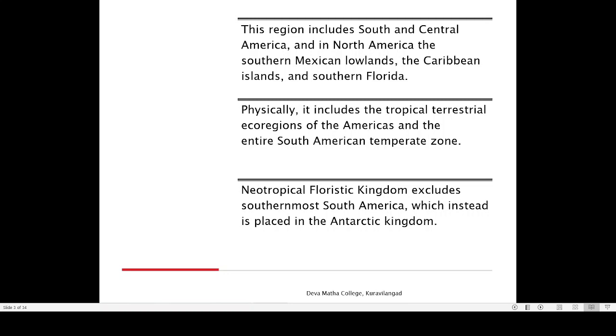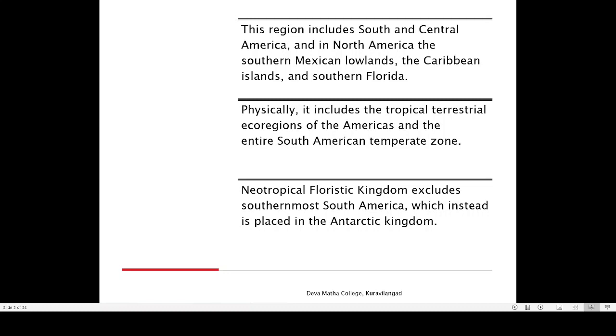Physically, it includes a lot of tropical rainforest. Then the Neotropical floristic kingdom excludes the southernmost part of South America, which is instead placed in the Antarctic kingdom. Just like the zoogeographic realms, the plants in the case of botany also have what you call floristic kingdoms. In the case of the floristic kingdom, the Neotropical floristic kingdom excludes the southernmost portion of South America.